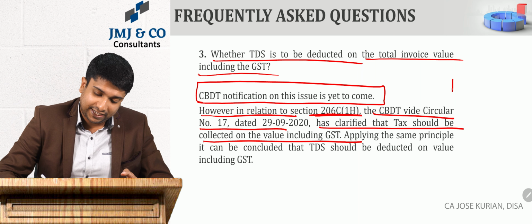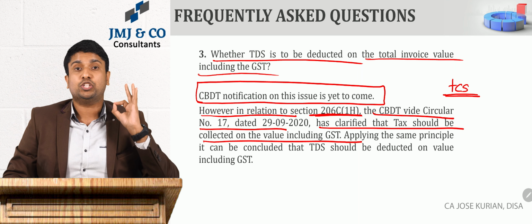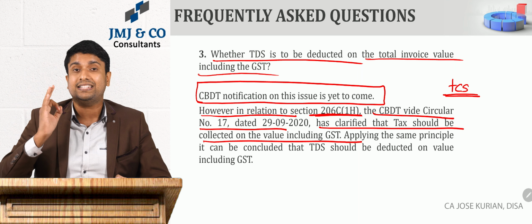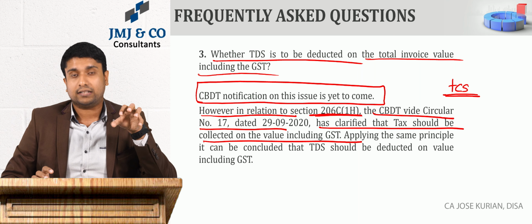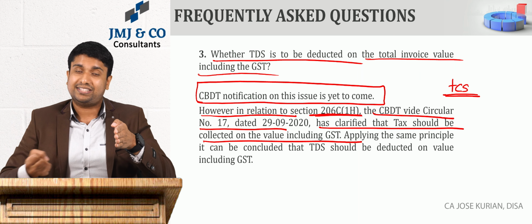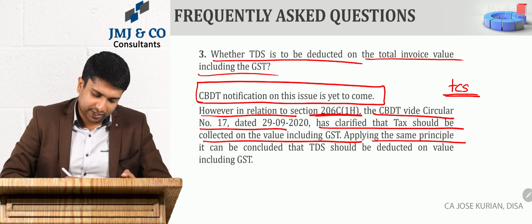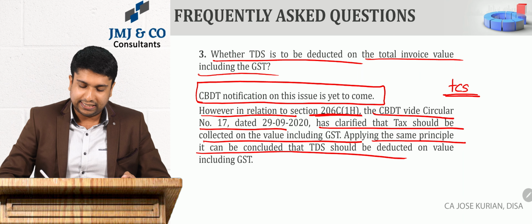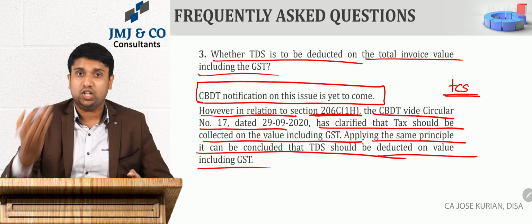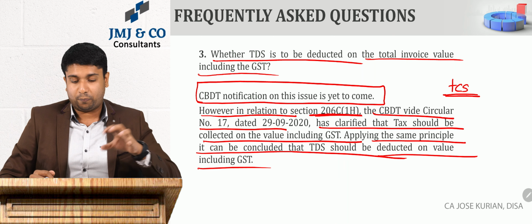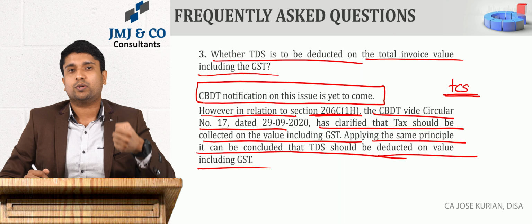So for the purpose of TCS under 206C1H, it specifically states that TCS has to be collected on the value which includes GST. Applying the same principle, it can be concluded that TDS also should be deducted on the value including GST, because CBDT has not clearly notified anything.